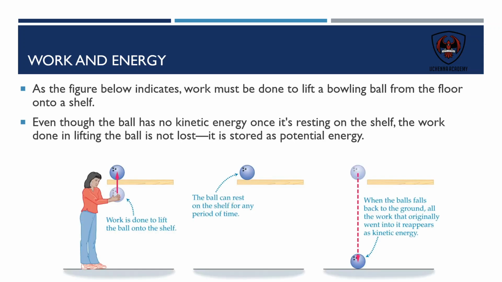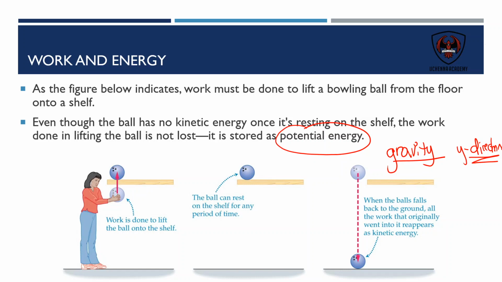Now, if we talk about potential energy, so that's the other energy that we discussed here, it's really energy that's relative to the forces in the universe. And the particular force that we're really talking about when we talk about potential energy is the gravitational force. Gravity can do a lot of work in, of course, the y direction, up and down direction, on objects. And because of gravity, objects can possess this potential energy, or energy that is able to do work, the energy that is stored. So if I put a ball on top of a shelf, work is done to lift it.